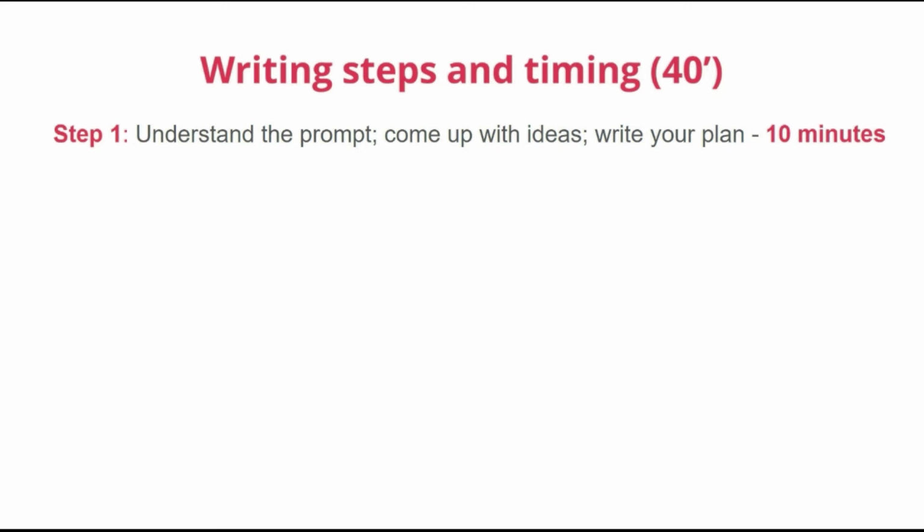Well, do you remember the assessment criteria that I talked about in lesson 1? If you haven't seen lesson 1, please go back to it and watch it. Anyway, the first two criteria that examiners use to give you your scores are task response and coherence and cohesion, which means that examiners will give you scores for how well you write about the given task and how well you organize your essay.